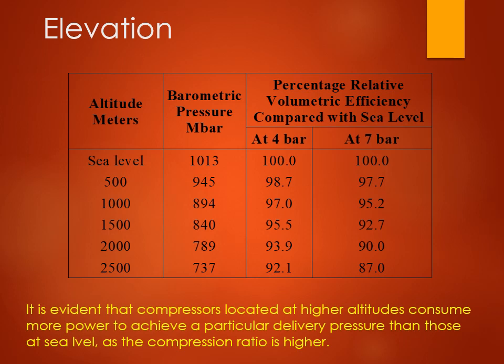This is the third table which is very important for you to understand, where some questions can be asked in the examination, maybe asking you to explain how the compressor efficiency depends on the altitude or the elevation. Just see the table here: as the altitude is increased from sea level, suppose it was 500 earlier and it was increased to 2500, you can see the pressure also gets reduced, and the percentage relative volumetric efficiency also gets reduced as you increase the altitude.